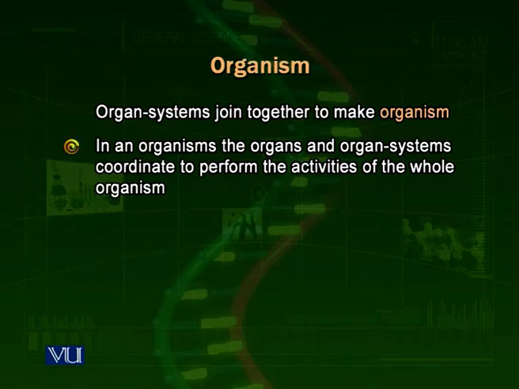All organ systems have to coordinate with each other to perform the same function. For example, for just one function, exercise, your muscular system is working, your respiratory system is working, your cardiovascular system is working. All of these are joining their hands. They are combining their functions, and ultimately they are performing the same function, that is exercise.